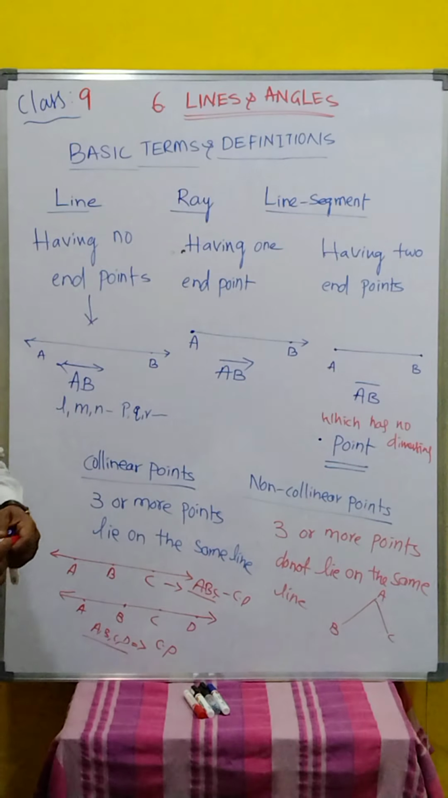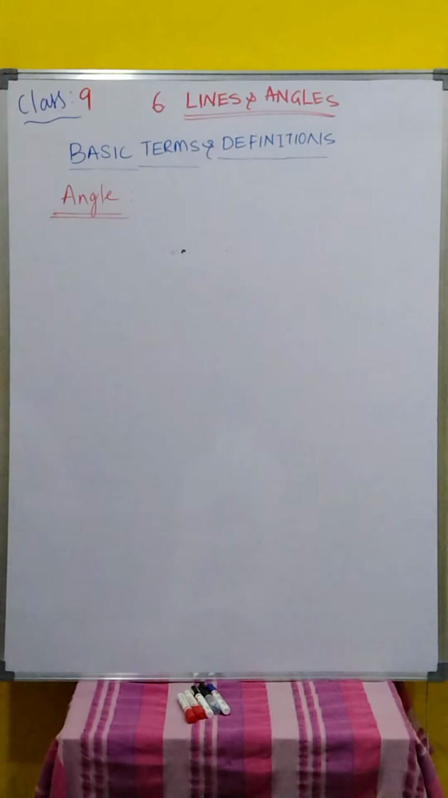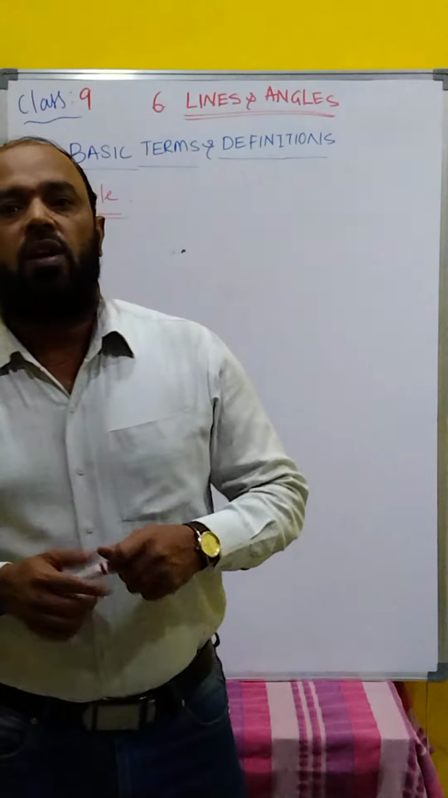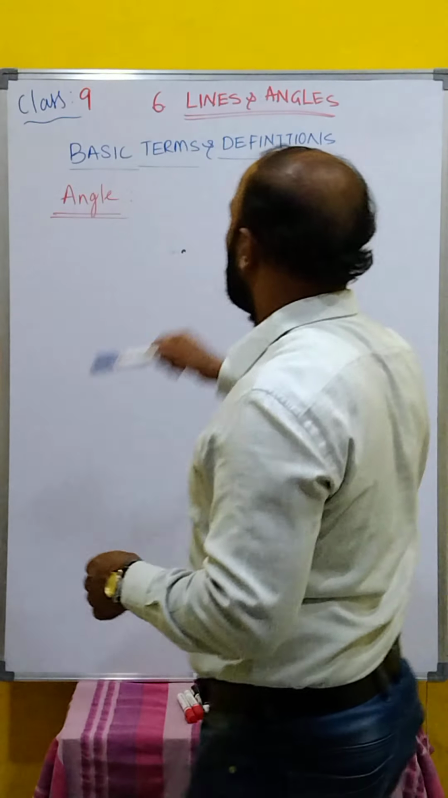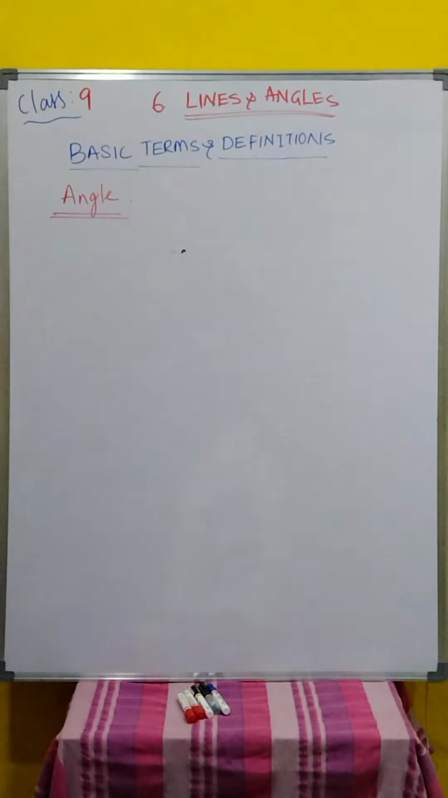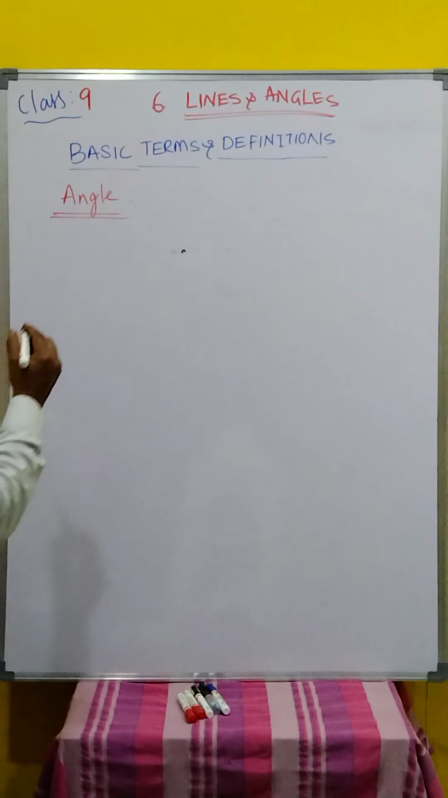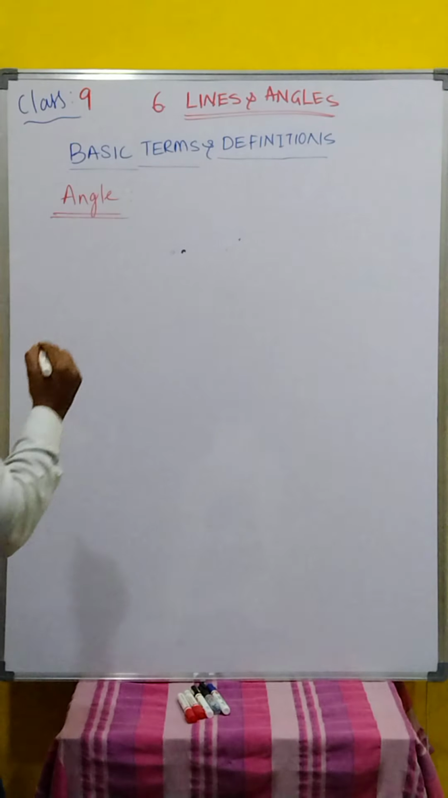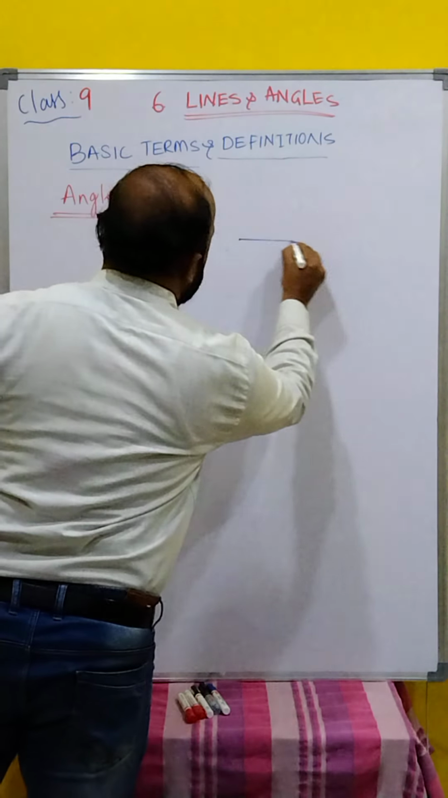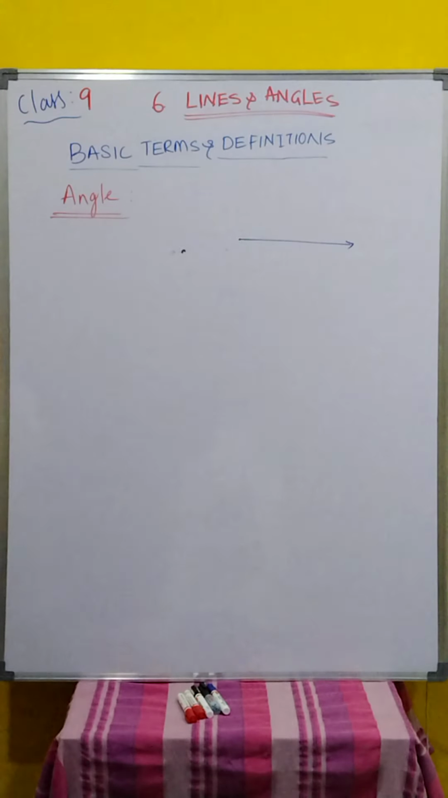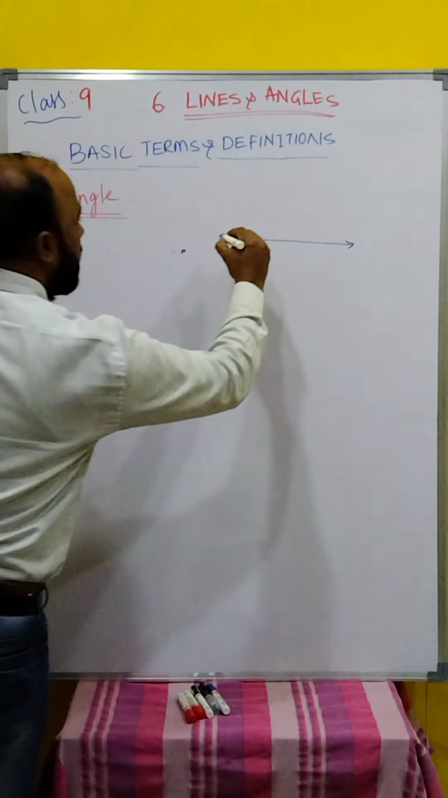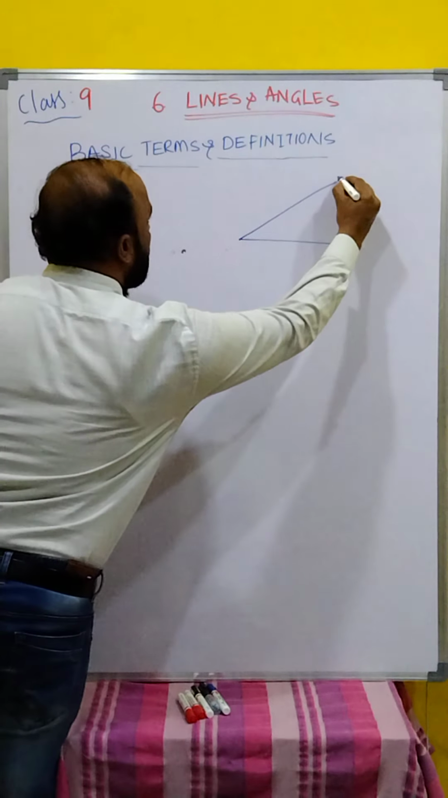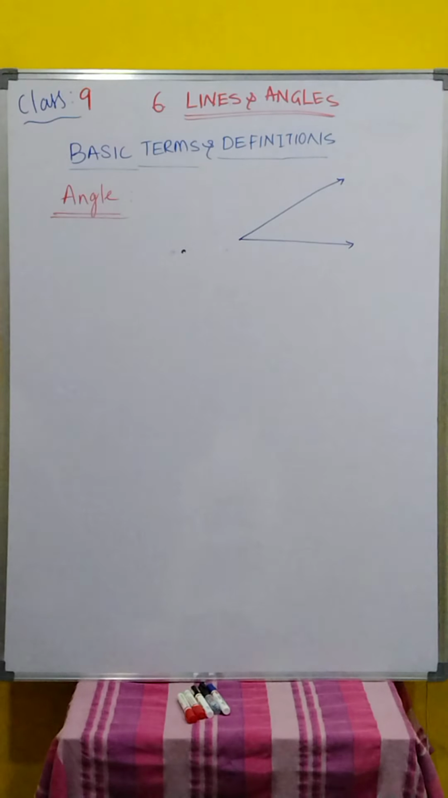Now we will go for the angles. Now students, we will go for the angle. What is the angle? First lines are done, now we will go for angle. An angle is formed when two rays originate from the same end point. Suppose this is one ray and this is one more ray. Here one angle is formed.